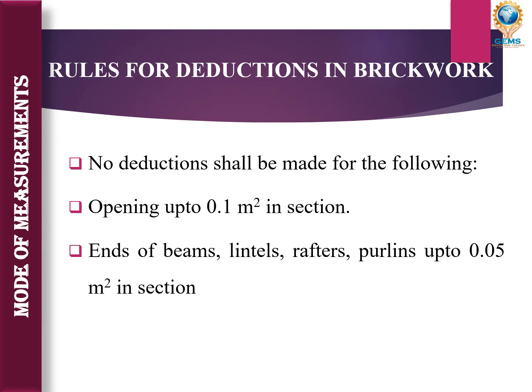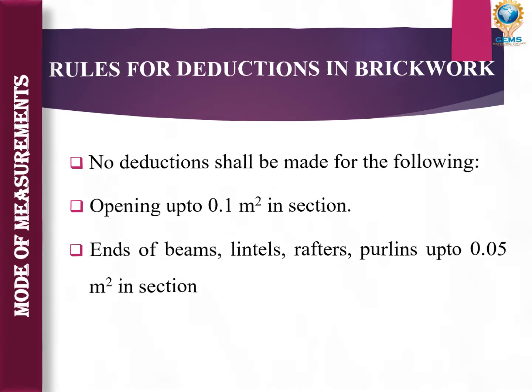Rafter means parallel beams that support a roof. Purlin you know. Up to 0.05 square meter in section, we need not deduct that. Okay, so next point.